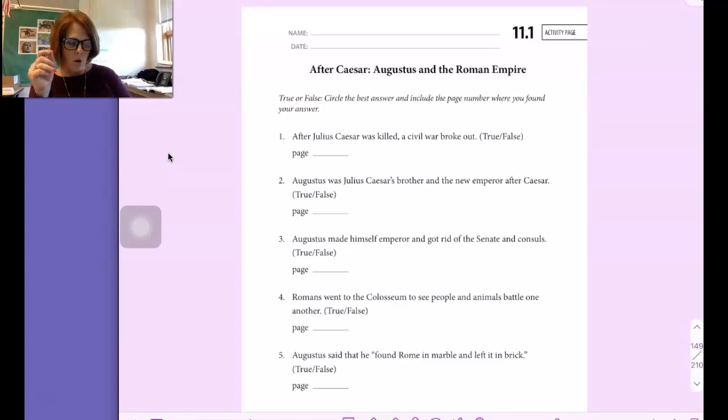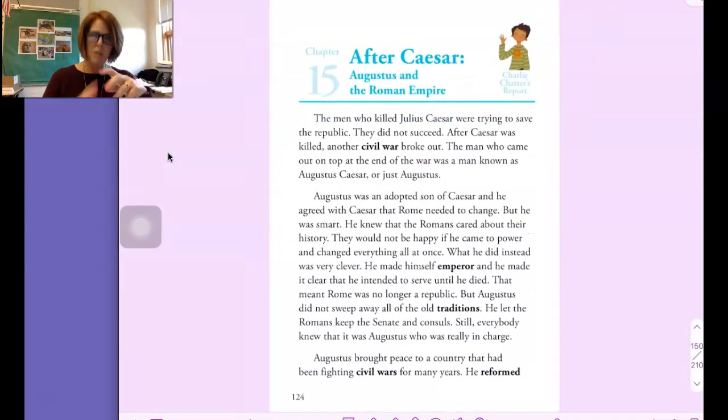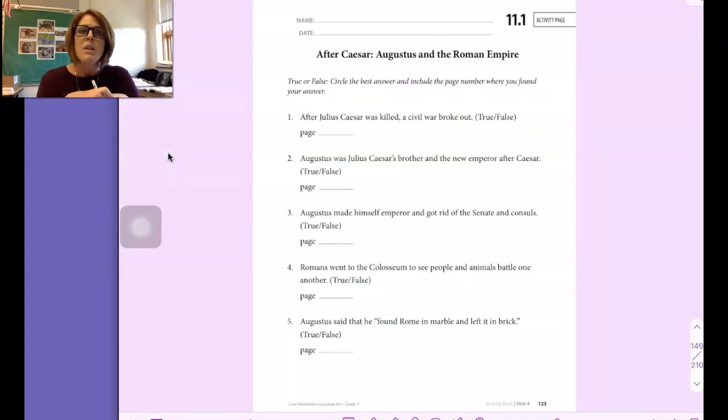For this lesson, you will need your activity book 11.1, the page that you see right here. You will also need your reader open to chapter 15, which can be found on page 124. So make sure you have those two things ready. The directions on 11.1 say true or false. Circle the best answer and include the page number where you found your answer.